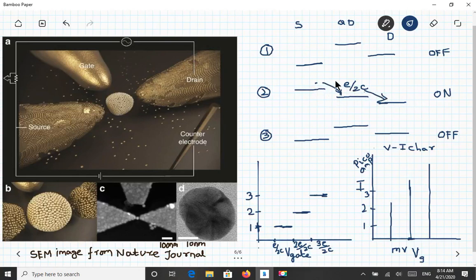So once the electron reaches this quantum dot, this potential will get raised, so this is this potential picture. When the electron flows into this quantum dot, the potential will get raised again, so that another electron cannot tunnel into this quantum dot.